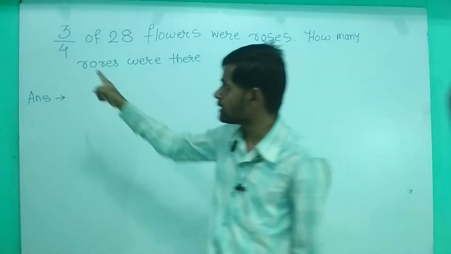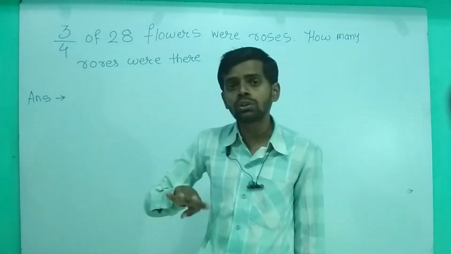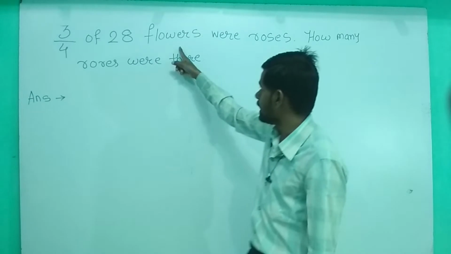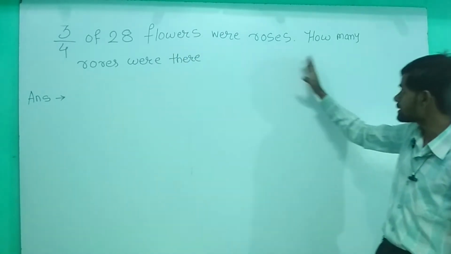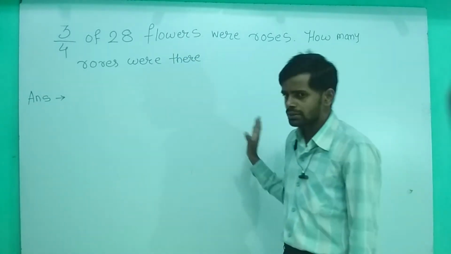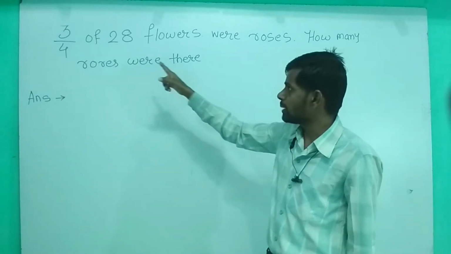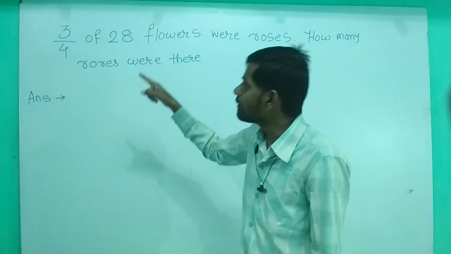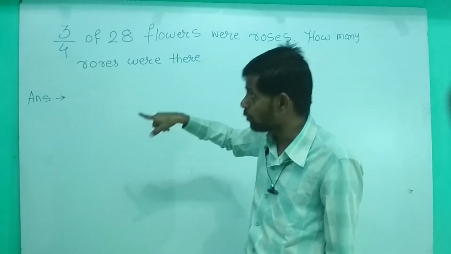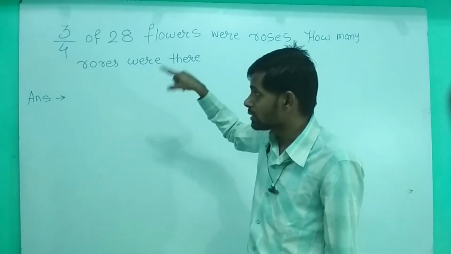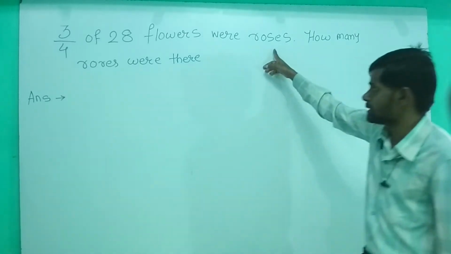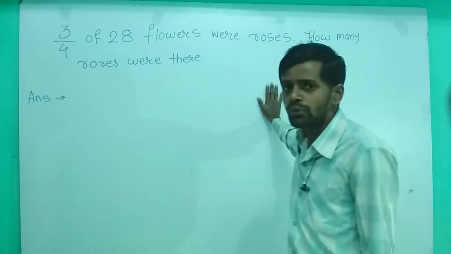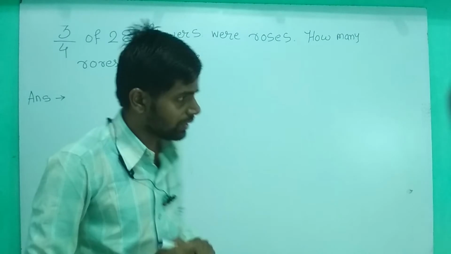3/4. कैसे read करोगे इसको? 3/4 of 28 flowers were roses. How many roses were there? Okay, हमको क्या करना है? Total number of flowers is 28. Out of the 28 flowers, 3 by 4, that means 3 upon 4, are roses. So we have to find how many roses were there. Okay, कितने रोज वहां पर available है.